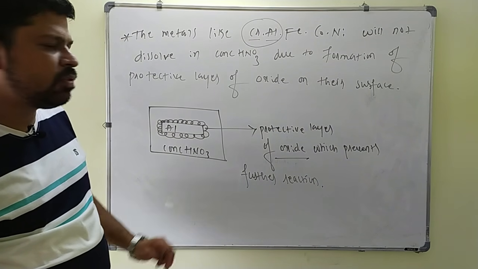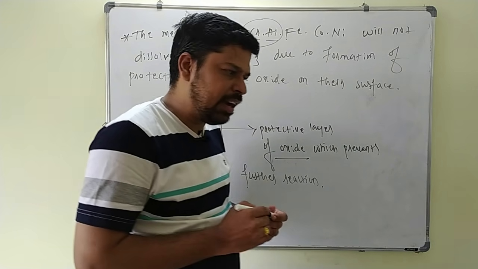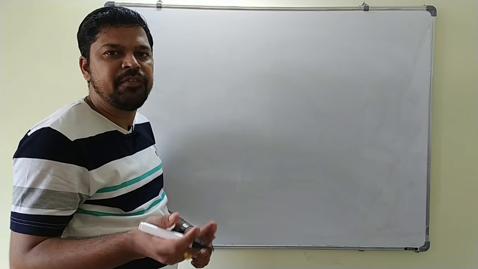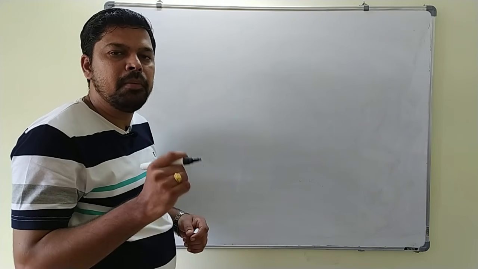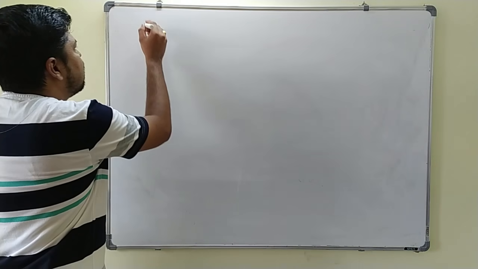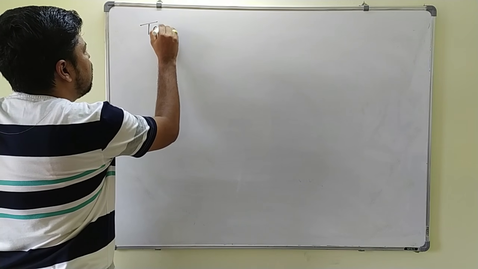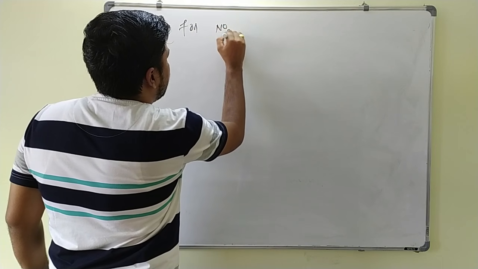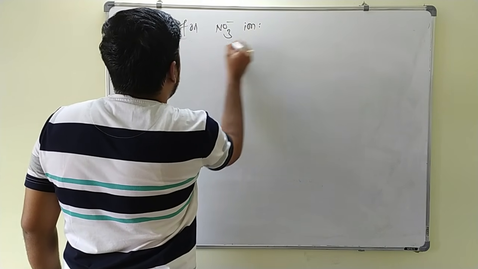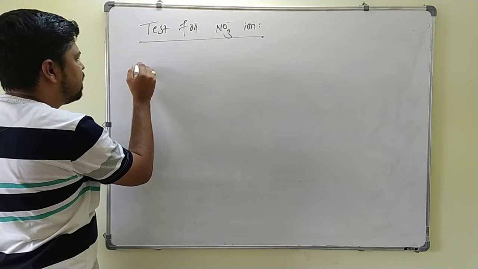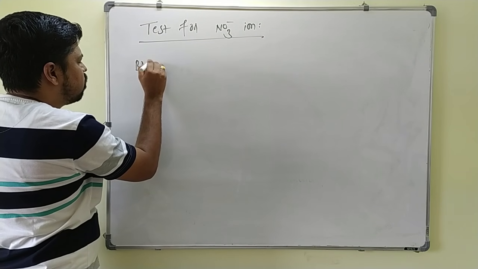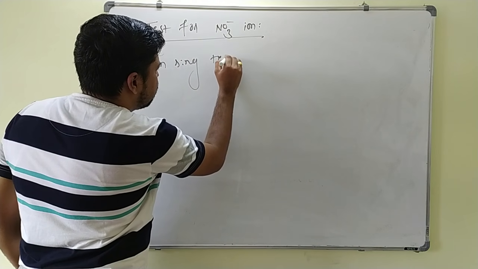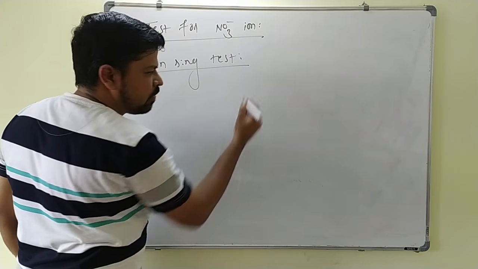The next one we will go for is the test for the nitrate ion. Now we will discuss the test for nitrate ion. A very familiar test is the brown ring test. We will discuss that one. Test for nitrate ion, NO3 minus ion. For this one what test are we using? Brown ring test. This test is very simple.